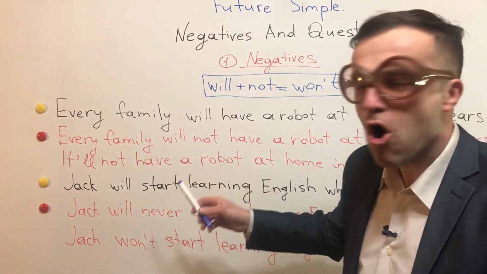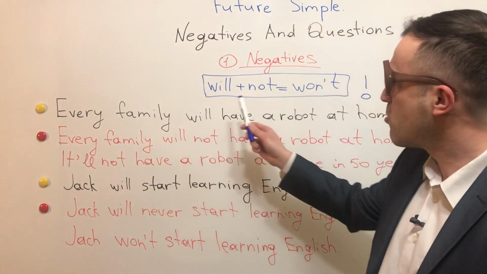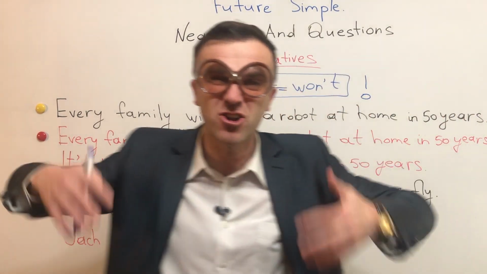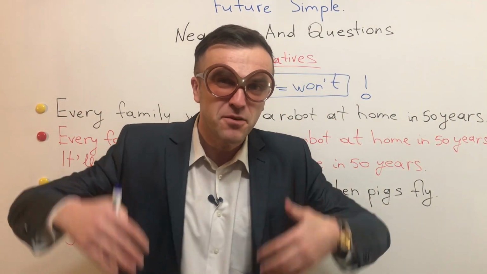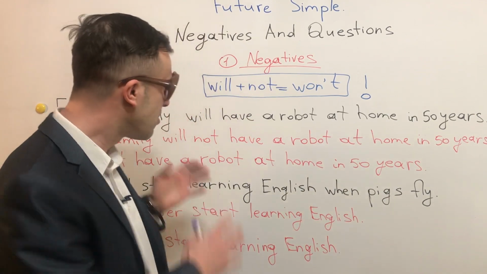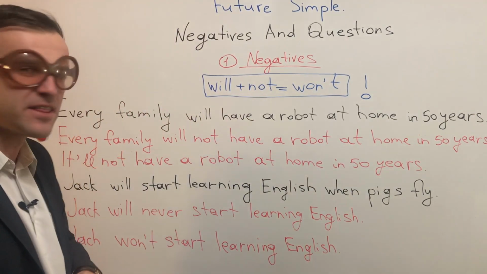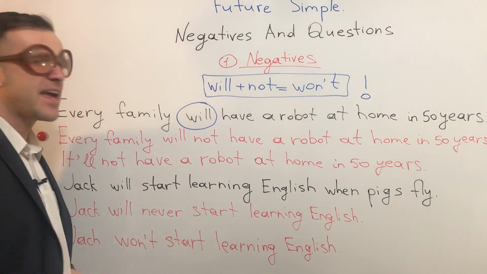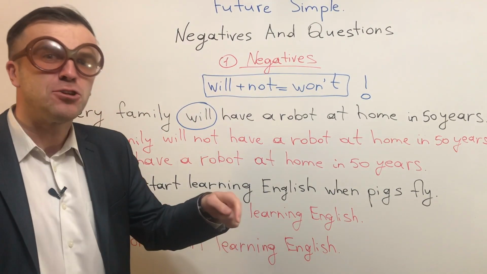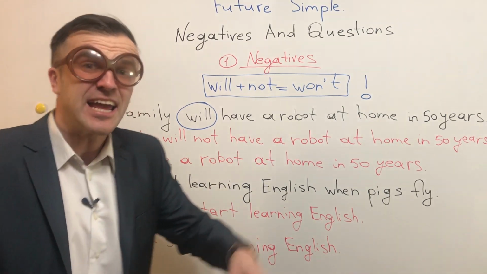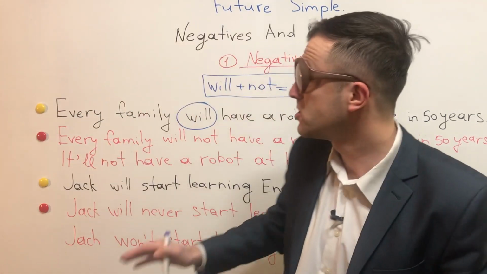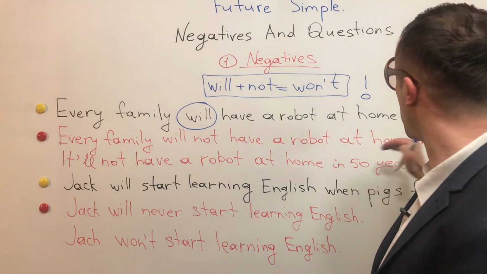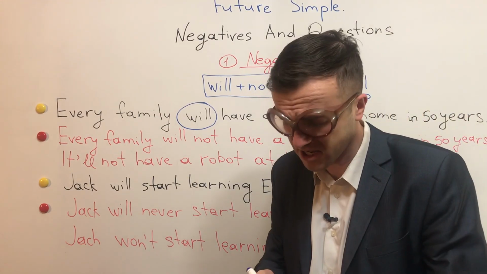So look at the board. Every family will have a robot at home in 50 years. So it's like a prediction, alright? We predict something. So this is the sentence in the future simple. We have will, alright? And now we'll have to put this in a negative form. So every family will not have a robot at home in 50 years.